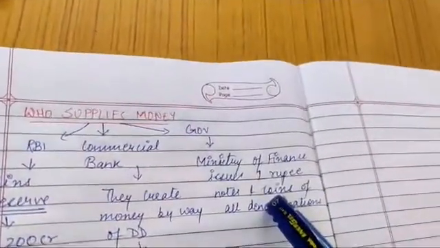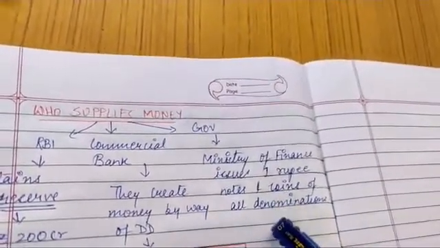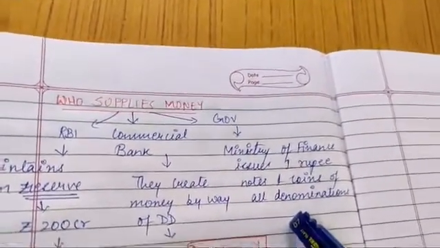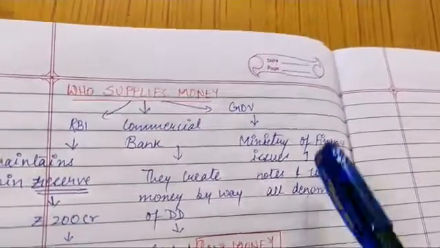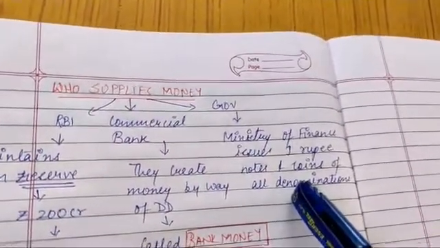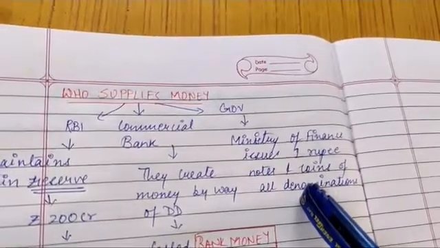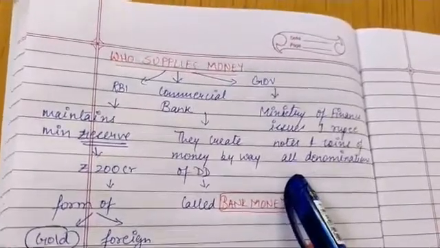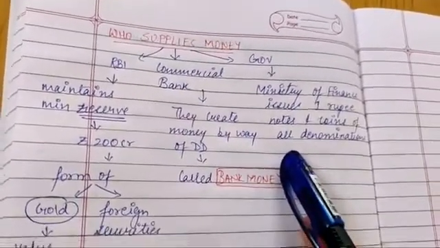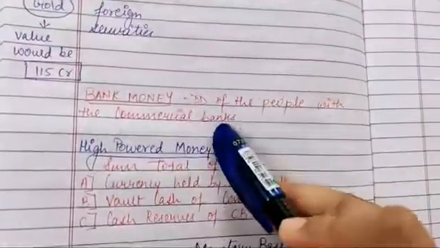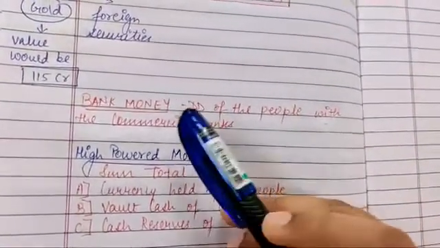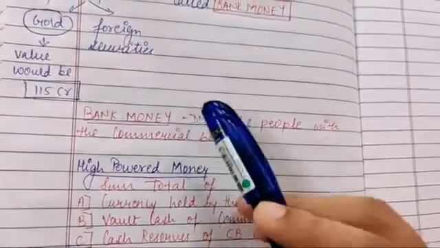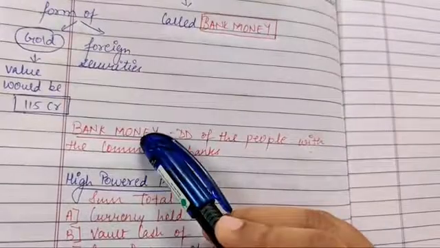Government, the Ministry of Finance, issues 1 rupee notes and coins in all denominations, which we have seen, like silver coins or the 5 rupee note in green. These are all examples where the government creates all the smaller denominations for the supply of money in the market. So basically three heads are important. Whenever the role is asked, it can be asked for a 3 marker as well. Now, bank money, as we have seen earlier, is nothing but the demand deposits which are held by the people in commercial banks.